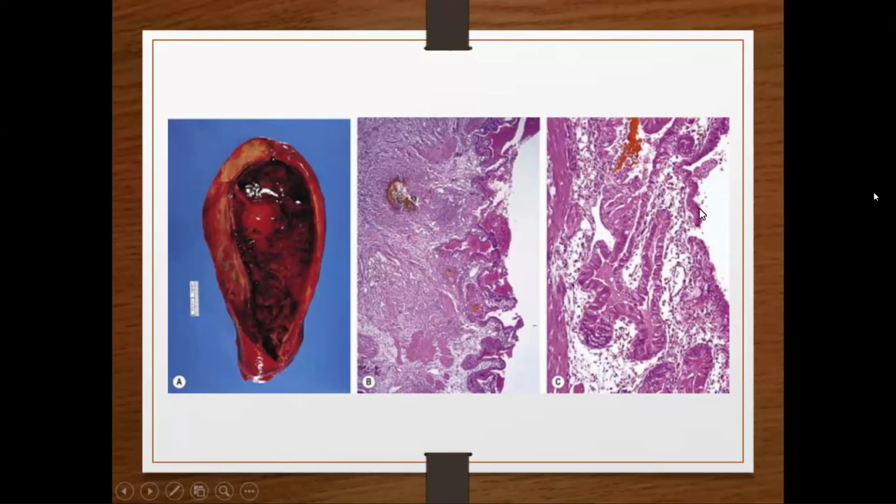So there is ulceration of the mucosa, as well as infiltration with neutrophils. Okay, so this is microscopy of acute cholecystitis: mucosal ulceration, infiltration by acute inflammatory cells, that is neutrophils.